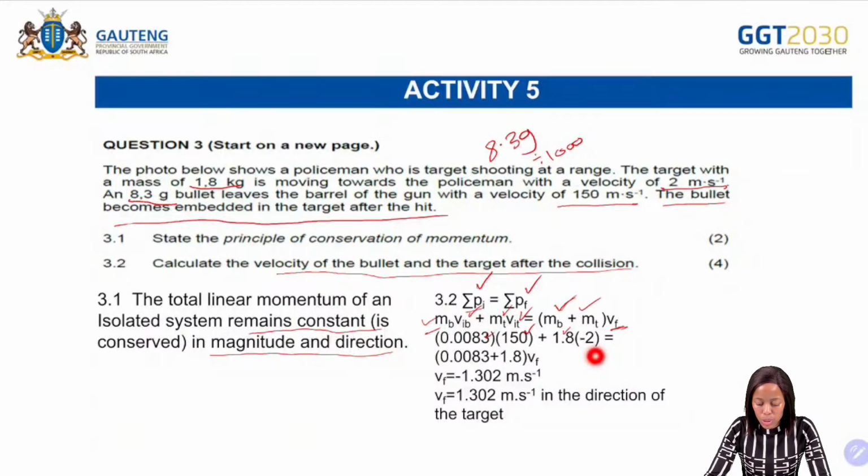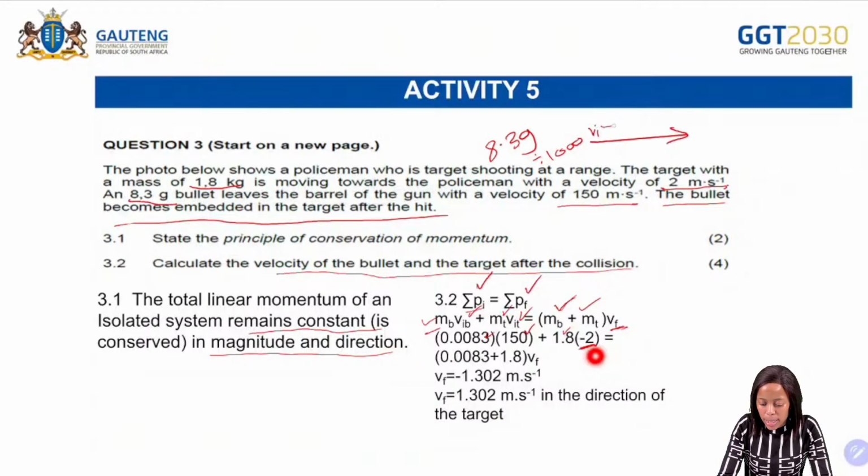So we substitute. And because we now have two different directions, the target with a mass of 1,8 kilogram is moving towards the policeman with an initial velocity of 2 meters per second. And then the bullet leaves the barrel of the gun with a velocity of 150 meters per second.